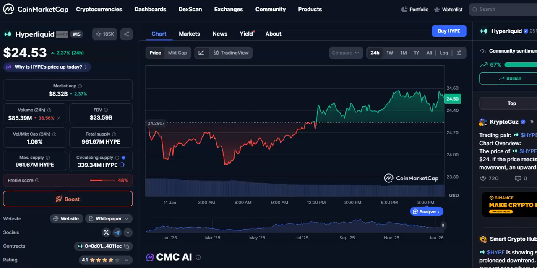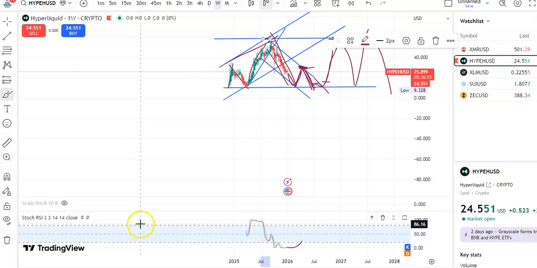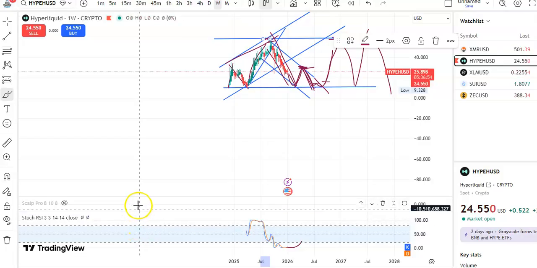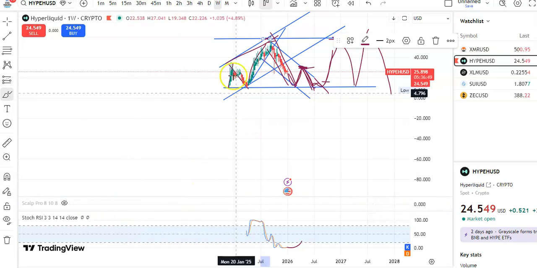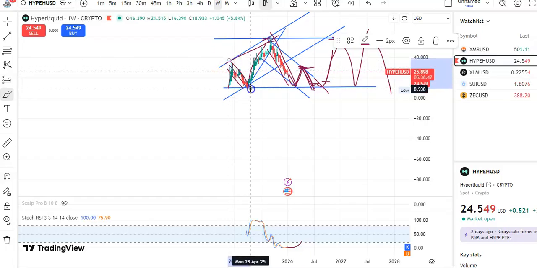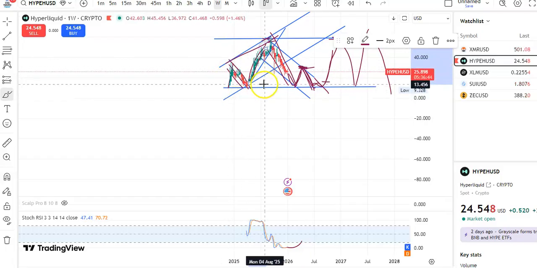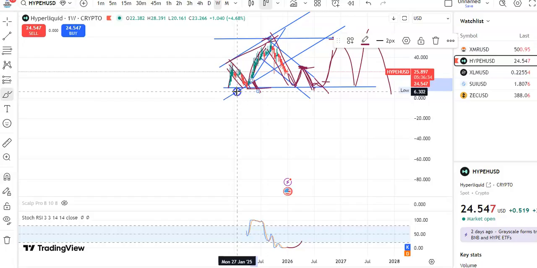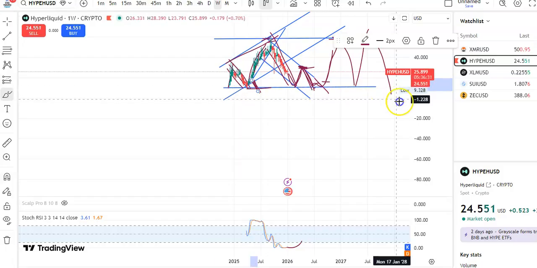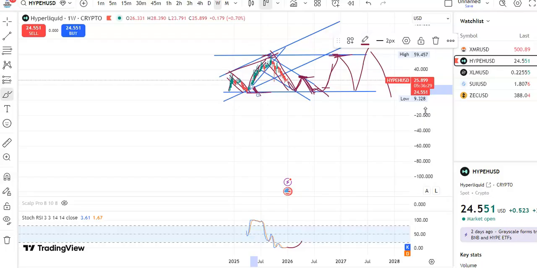Now I'll go to the chart. By drawing trend lines you can find out how the candles will move in future, and always have a stop loss to prevent any major losses. That is very important. Suppose the fall is happening here, and if a breakout happens and candles start moving in the upward direction, you should have a stop loss below this, so that if anything goes wrong you can protect your investment amount. That way you can prevent big losses also. So always draw the trend line to find out the support and resistance levels, so it will be easy to know where the candles will be moving in future.